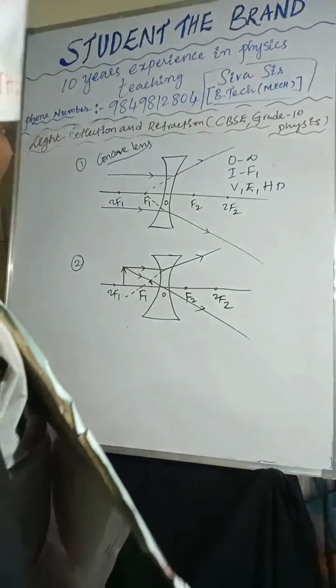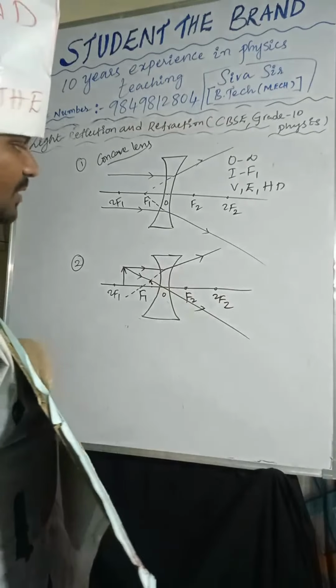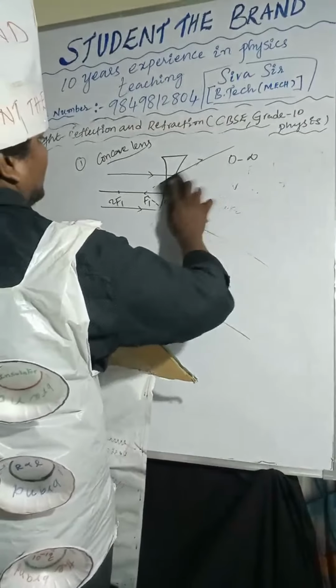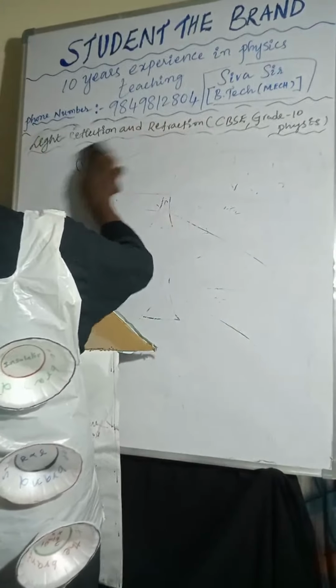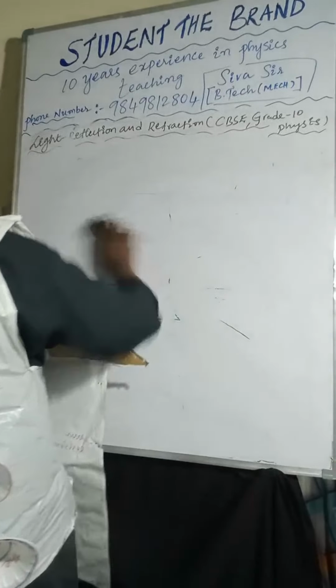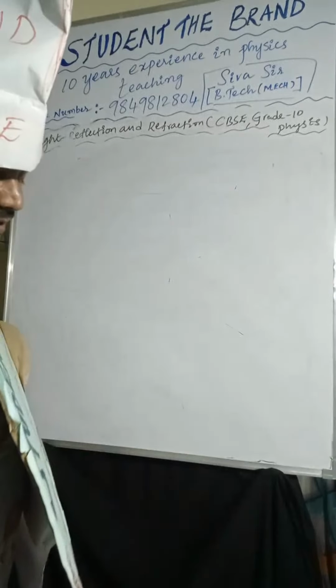So the full image will form, but the intensity may reduce. Intensity reduces, but it will still form the image, even if half of the lens is covered with black paper.